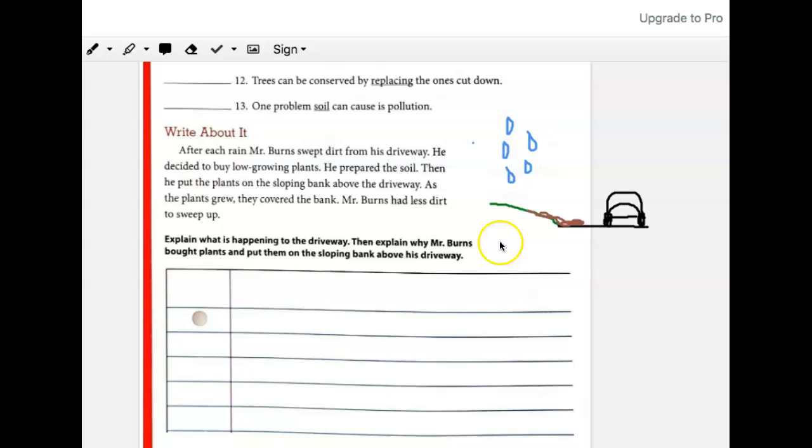So what's going on in this picture? Every time after it rains, he has dirt on his driveway. Do you remember what this is called? Moving of the Earth's surface from one place to the other is called erosion. Then why would he be putting plants on this sloping bank?